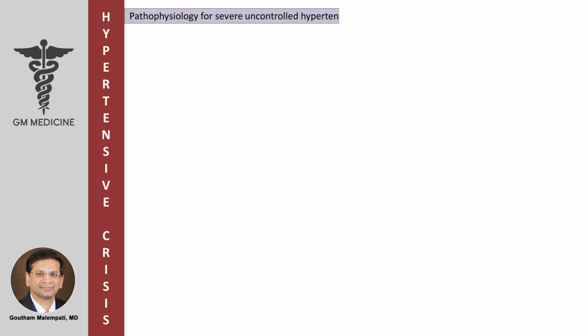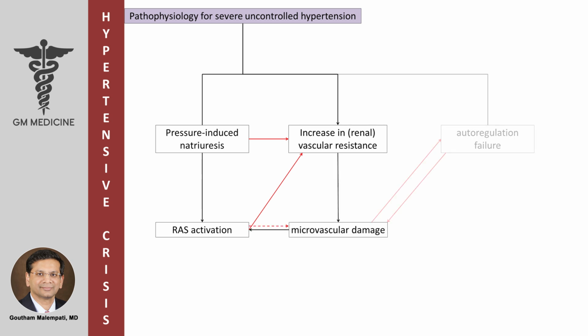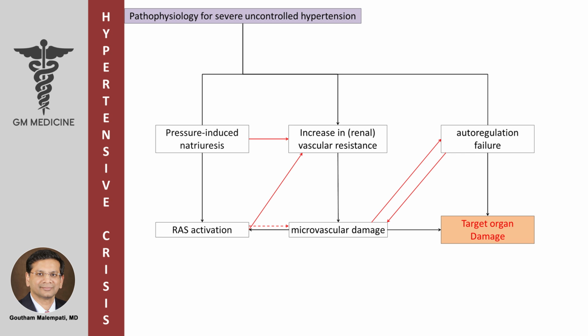Pathophysiology for severe uncontrolled hypertension: pressure-induced natriuresis along with renin-angiotensin system activation can result in increased vascular resistance. Microvascular damage and autoregulation failure can lead to target organ damage.